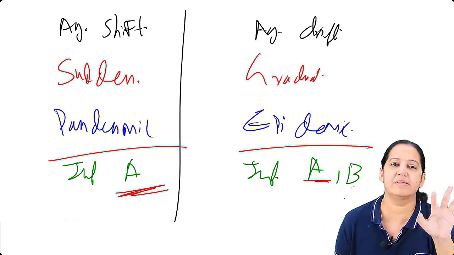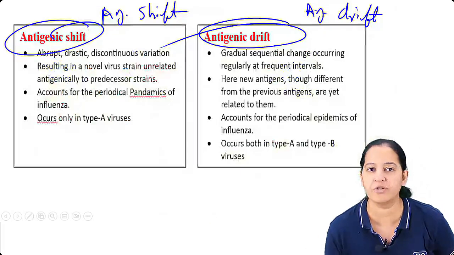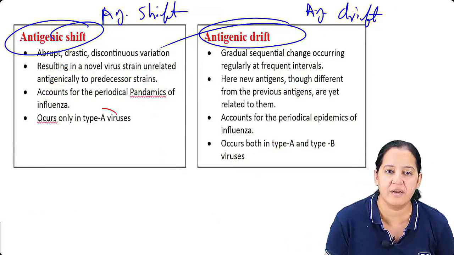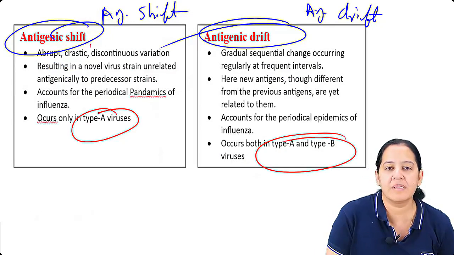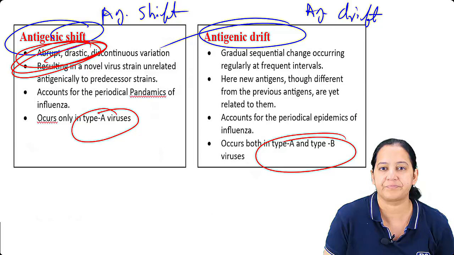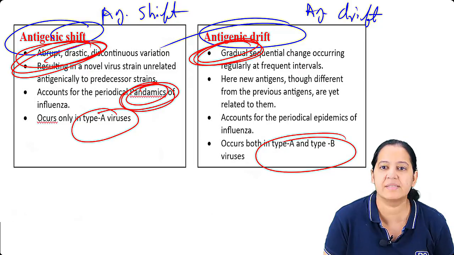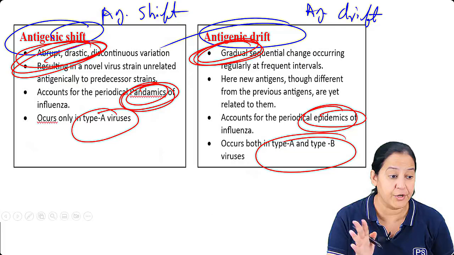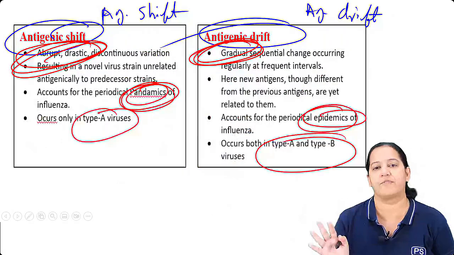Okay. So please learn the two terms, shift and drift, because you get questions on that. How many of you got it? So that is antigenic shift. Here it occurs only in A. This one occurs in A and B both. This one is abrupt, sudden, drastic. This one is gradual. This one leads to pandemics. This one leads to epidemics. Mark in your notes. If it is written, please mark. So antigenic shift and drift, we have seen the two terms.